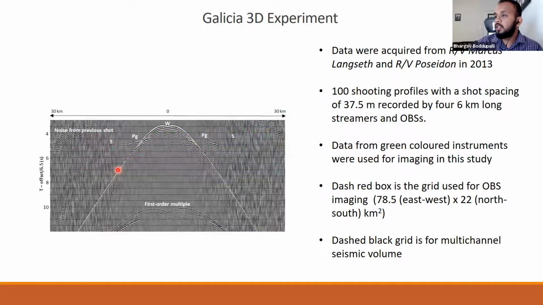So here is a snapshot of the data from the OBS along one of the shooting profiles. We can see very clear arrivals coming from the S reflector from the mantle, and there are crustal arrivals, and this is the water arrival and the reflections. And because the seafloor is very deep, we are also able to see first order multiples separated very well from the primary reflections. So in this study, we are using only the refraction data, wide angle data, and also first order multiples for mirror imaging.